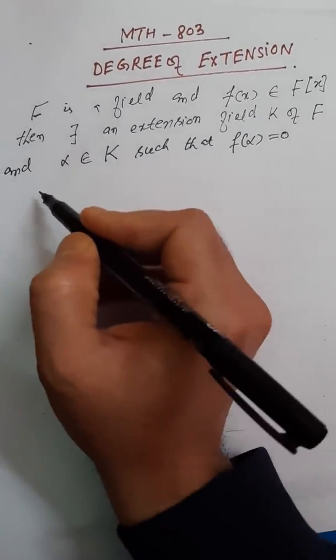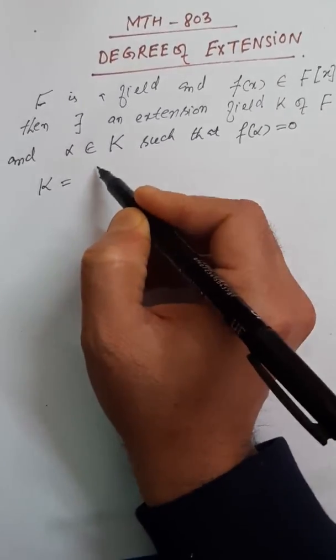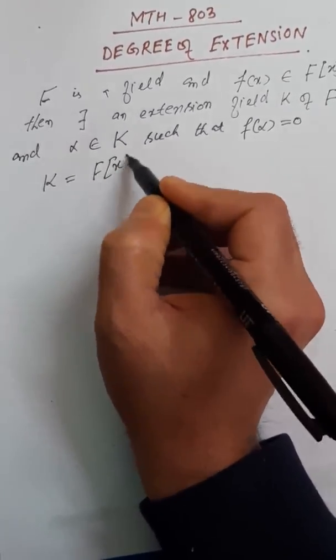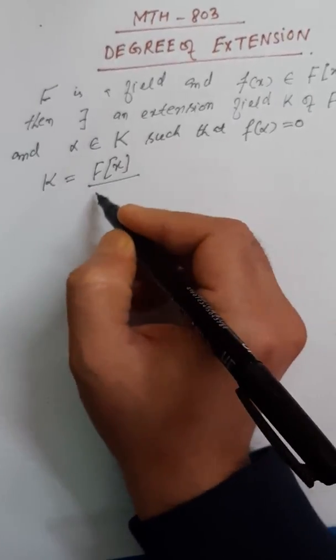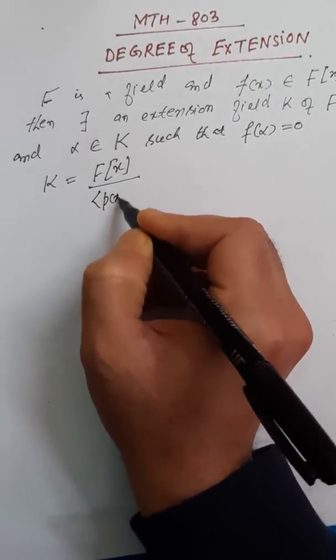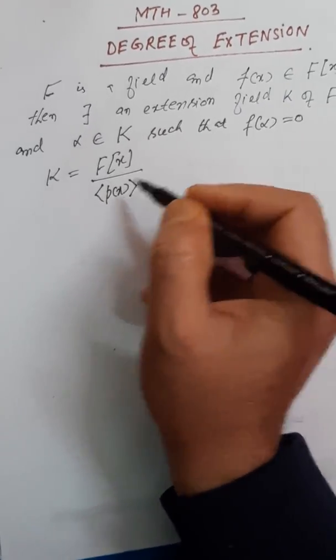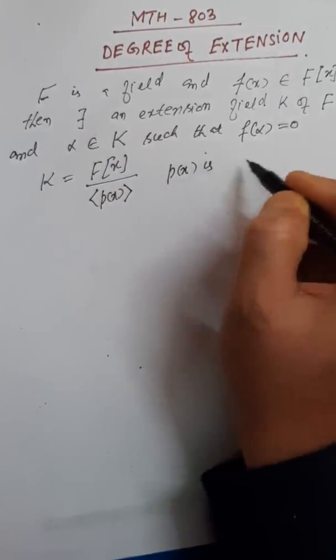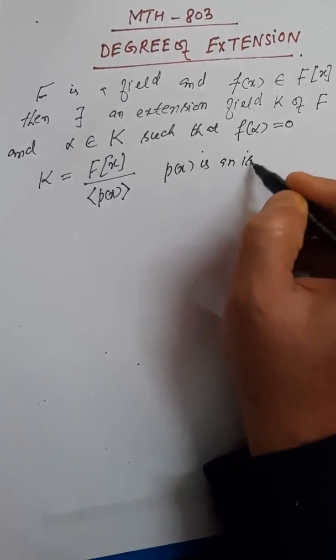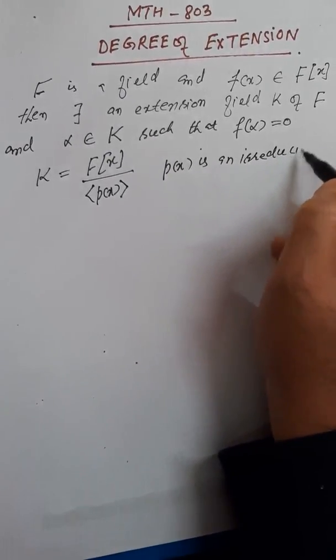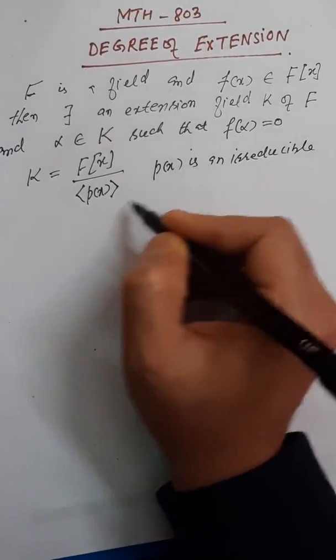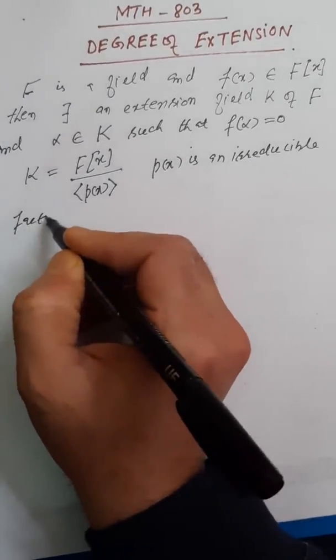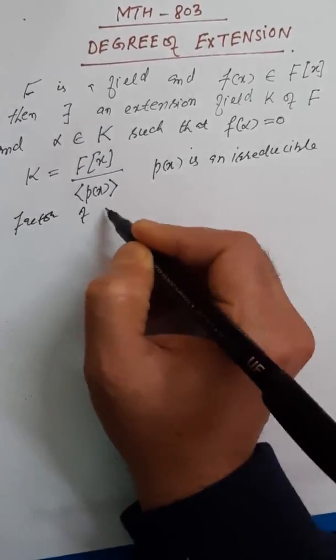And what was this extension K? K was actually the quotient ring of F[x] modulo the ideal generated by p(x), where p(x) is an irreducible factor of f(x).